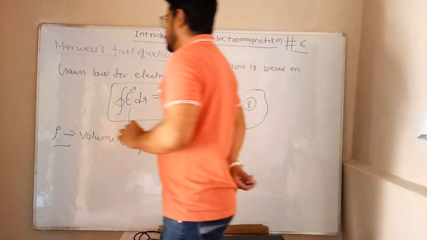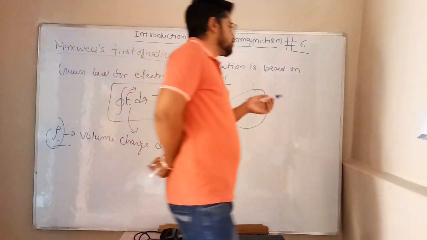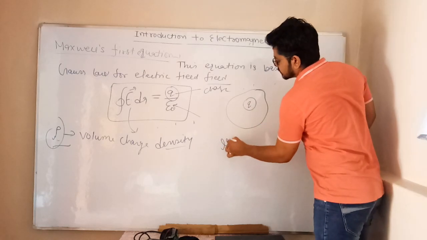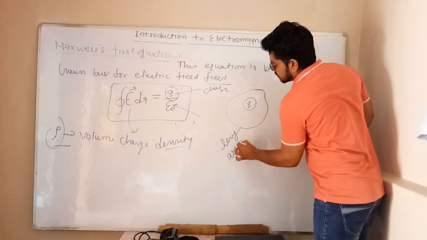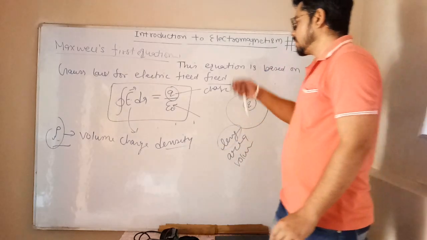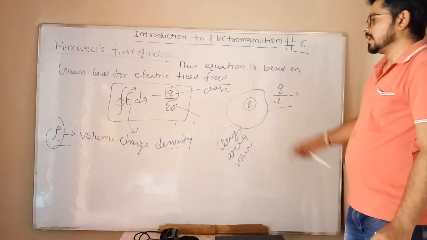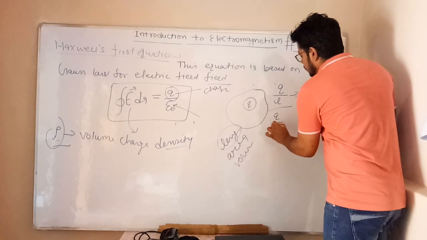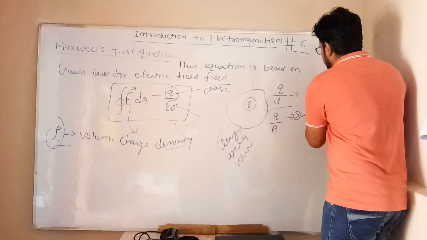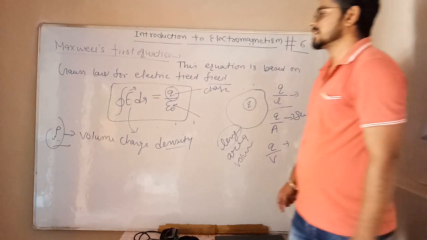I will definitely answer this question, because you studied three types of density in your 12th class. There are three parameters: length, area and volume. If we consider charge per length, it is linear charge density. If we consider charge per area, this is surface charge density. If we divide charge by volume, then this is volume charge density.